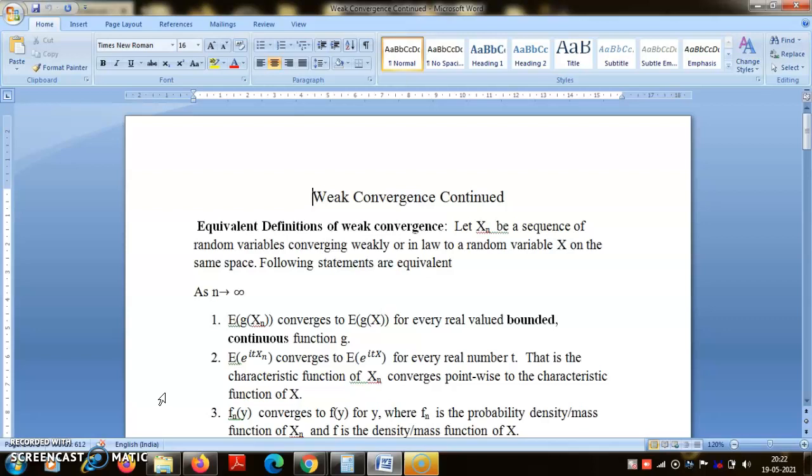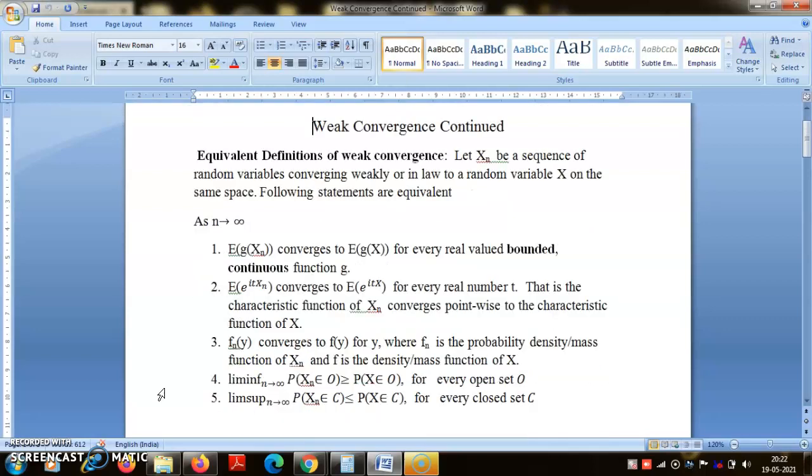I am going to introduce 5 equivalent statements, each of which can serve as a definition of weak convergence. So I have a sequence of random variables Xn, and X is a random variable on the same space. All these random variables are on the same space. So we want to define convergence of Xn to X, convergence in law, or weak convergence, as n tends to infinity.